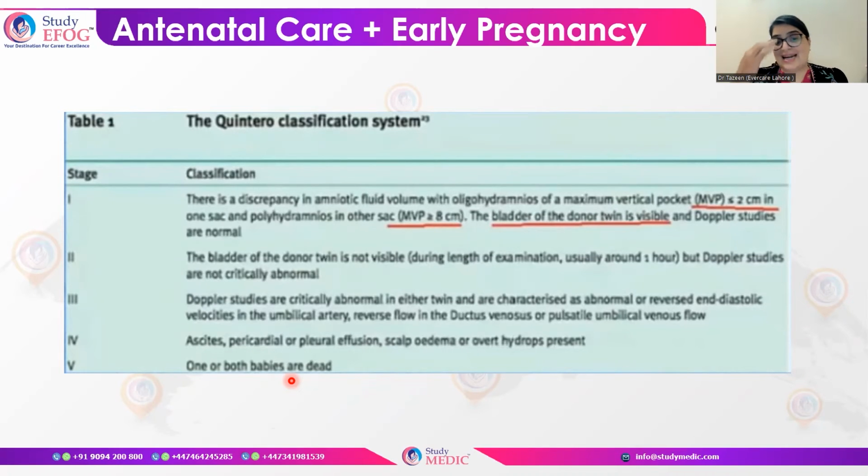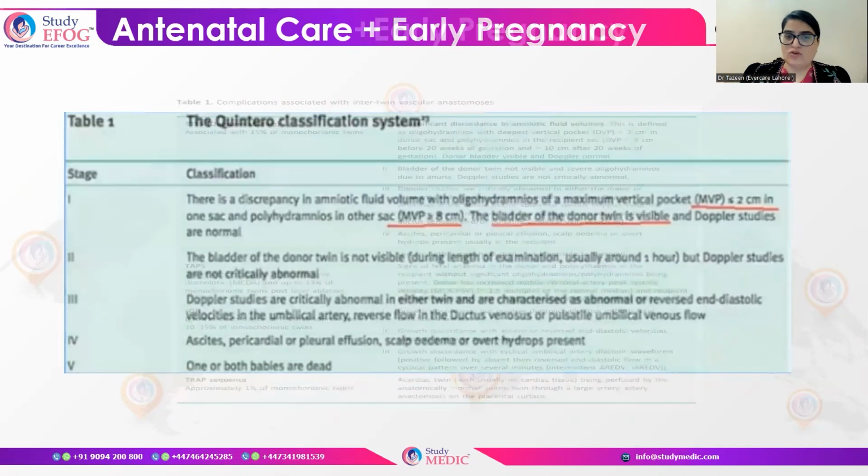Stage 4 says that there is hydrops of one fetus, which can be ascites, pericardial or pleural effusion, scalp edema, or overt hydrops in any of the fetuses. And stage 5 says that there is intrauterine fetal demise of one twin or both. So the staging is according to the worsening of the situation, how the disease is staging up, which you have to keep in mind.